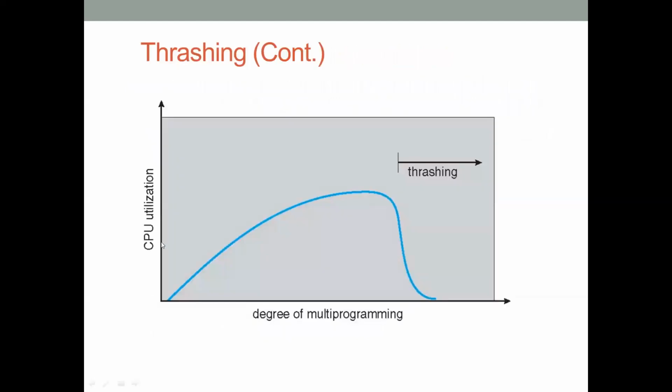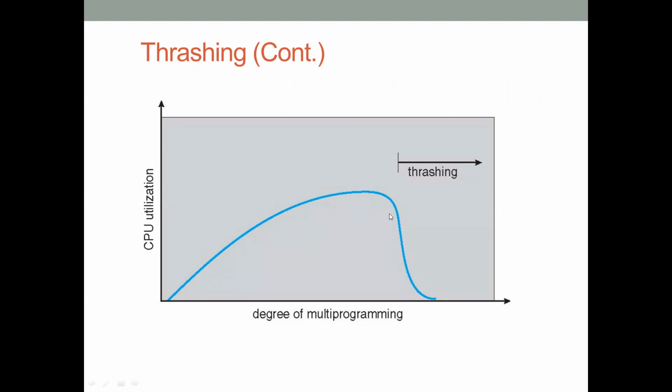You can see from this graph that in the x-axis we have the degree of multiprogramming, and in the y-axis we have the CPU utilization. Degree of multiprogramming means the number of processes currently in the computer's primary memory. Up to a certain extent, if you increase the number of processes in the primary memory, CPU utilization will increase.